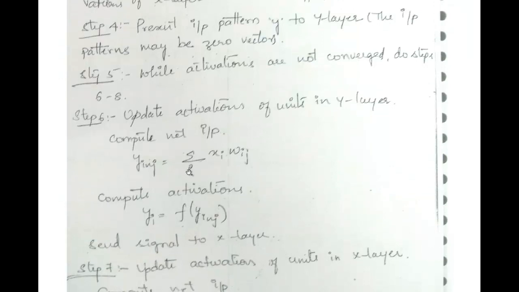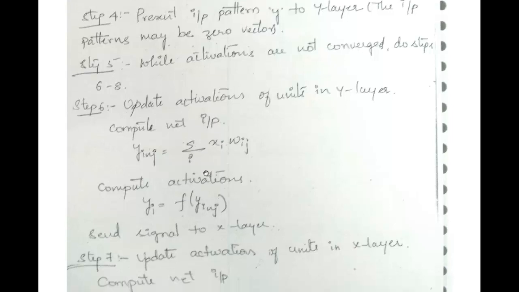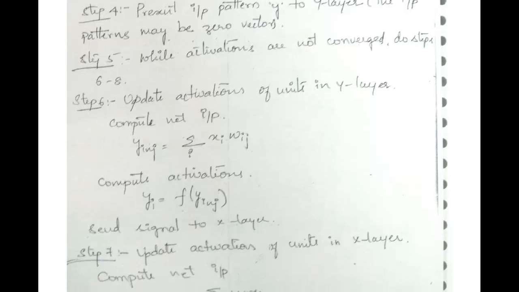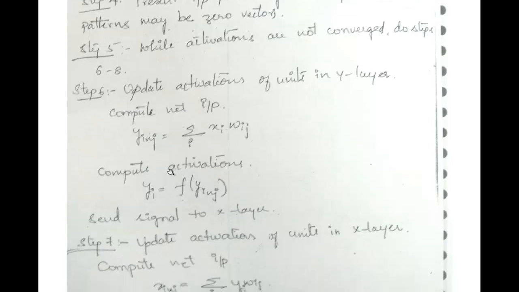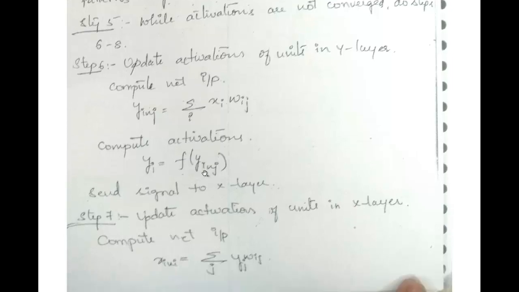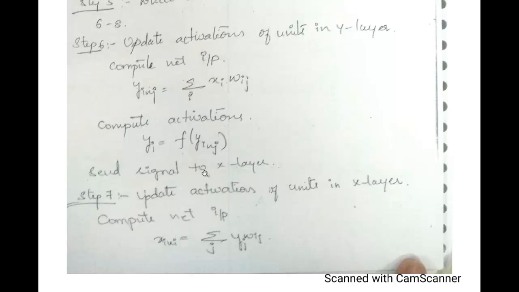What is step 6? Update the activations of units in the y layer and compute the net input. So we are updating the activations of the units in the output layer and computing the net input; the computation of net input and of the activation is done in this step. Then we send the signal to the input layer.